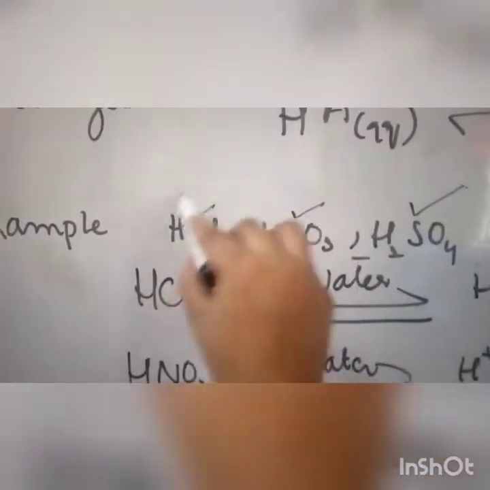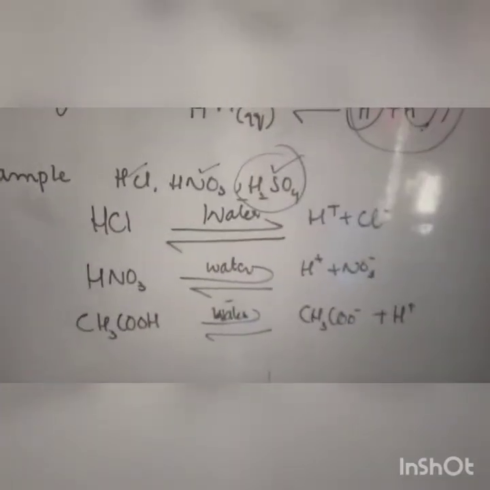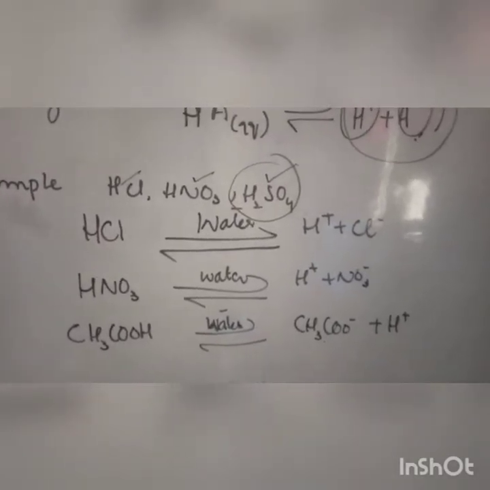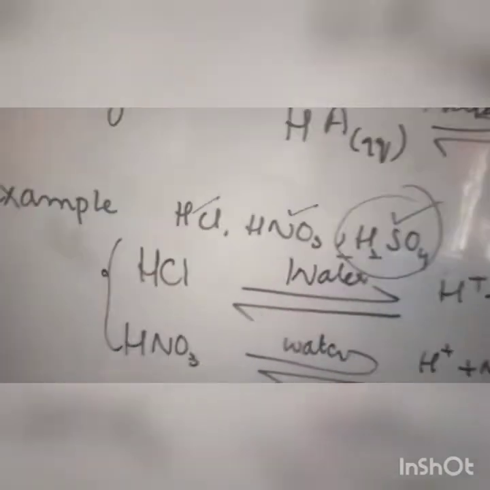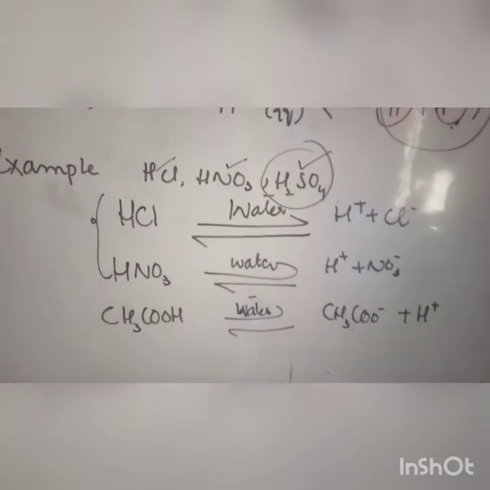These acids are very corrosive, hard acids, but sulfuric acid is the king of the acids, the king of the chemicals. If we see their equations, HCl dissociates, ionizes into H plus ion and Cl negative ion. HNO3 in water dissociates into H plus ion and NO3 negative ion. These both acids are mineral acids. So mineral acids are more corrosive than other acids.